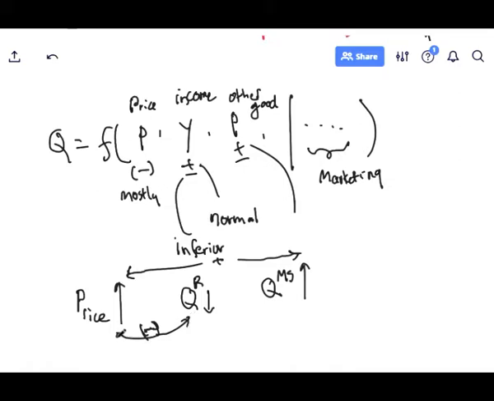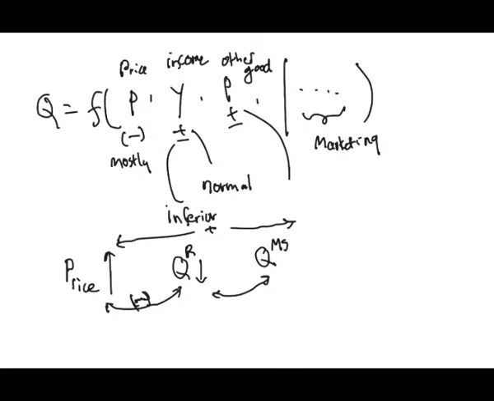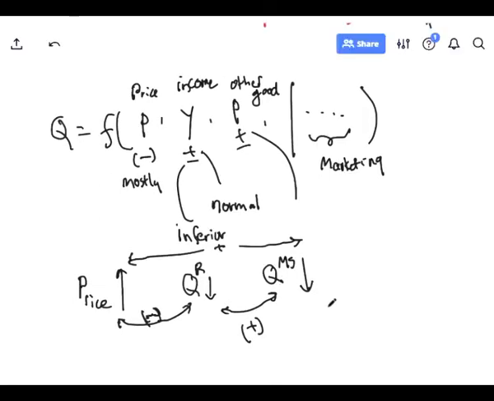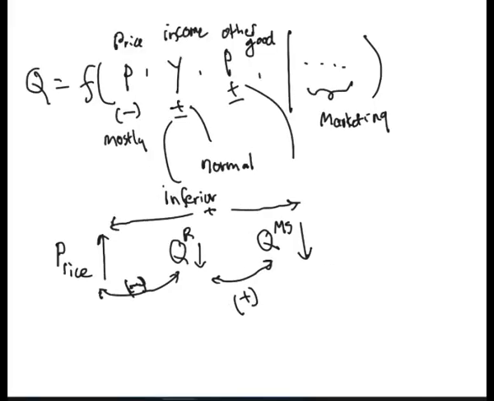So this is what happens. When this happens, we said, okay, a negative relationship. Remember, the demand curve was shifted down. So this was also going down. So the relationship is positive between these two. This is going down, this is going down. The relationship is positive, same direction. So what is happening here?